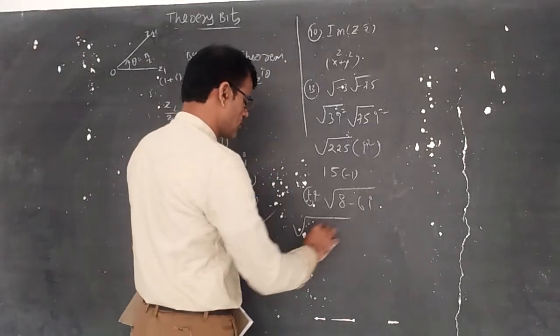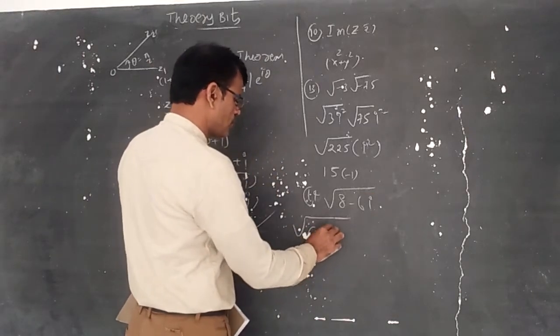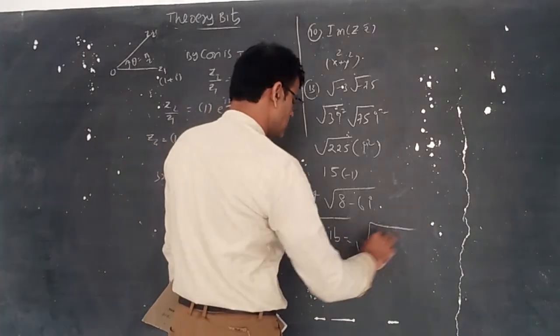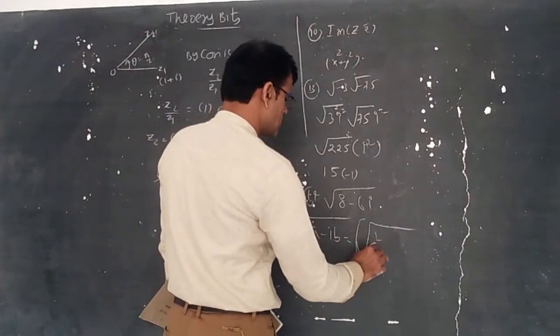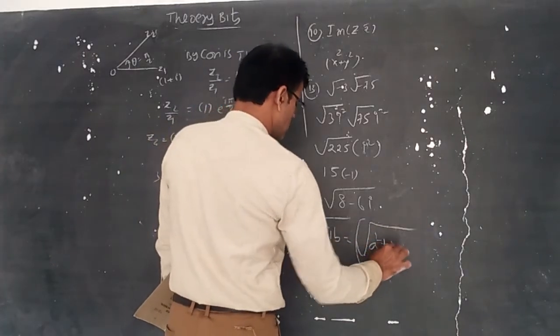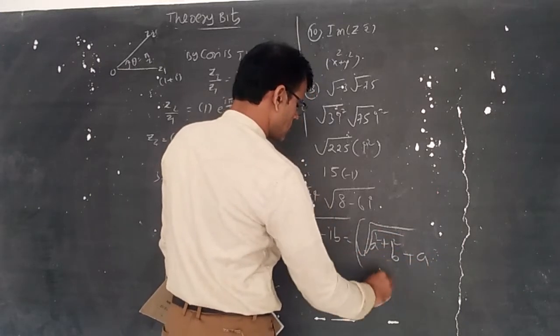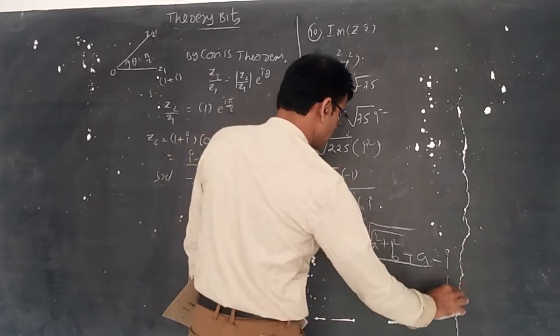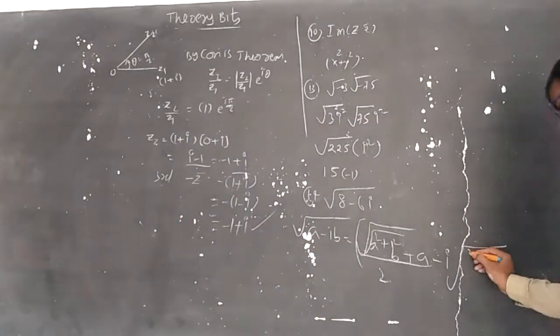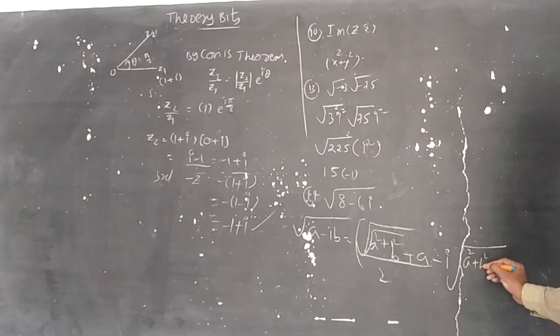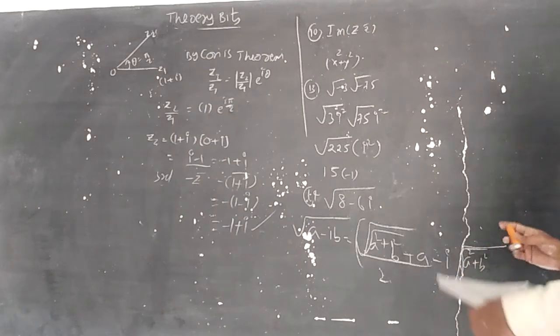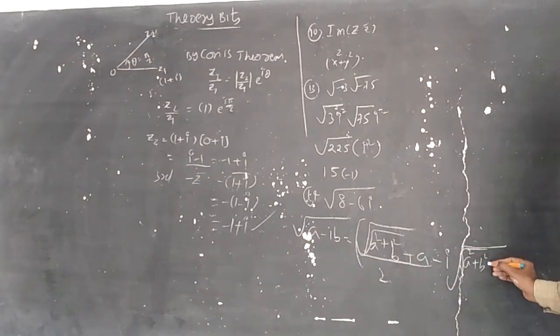Let us remember the formula. Root of a minus ib is equal to plus or minus of [square root of ((square root of a square plus b square) plus a) over 2 minus i into square root of ((square root of a square plus b square) minus a) over 2].